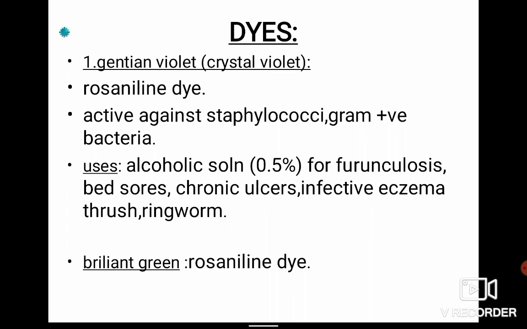Then come the dyes. Gentian violet or crystal violet is a rosaniline dye which is active against staphylococci and gram-positive bacteria. These are alcoholic solutions mainly used for furunculosis, bed sores, chronic ulcers, infective eczema, thrush and ringworm.